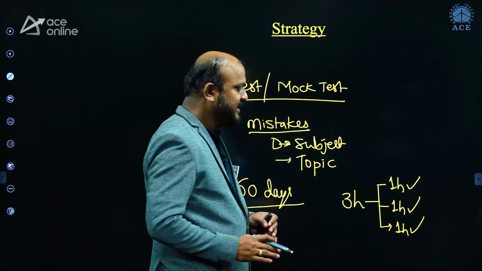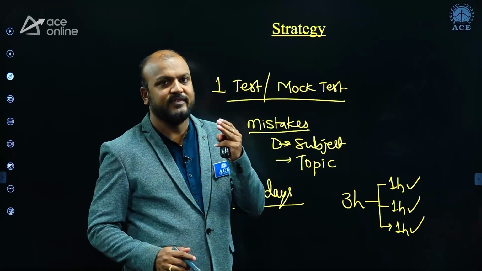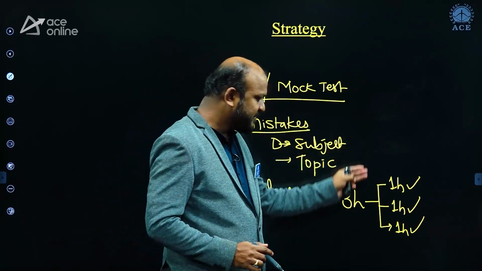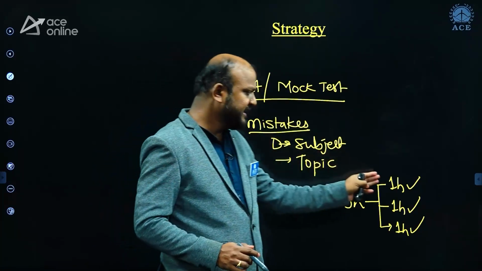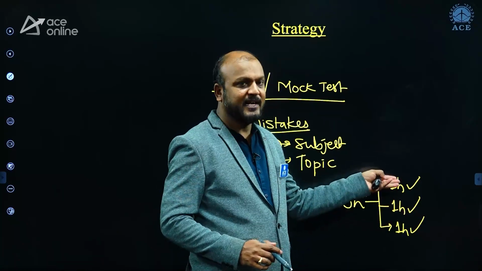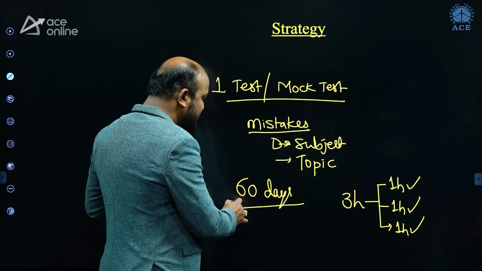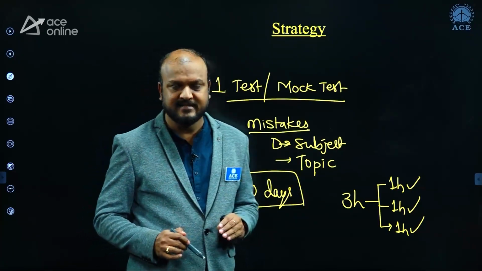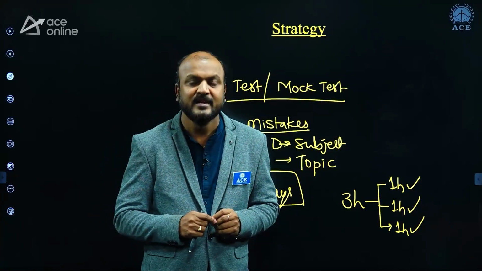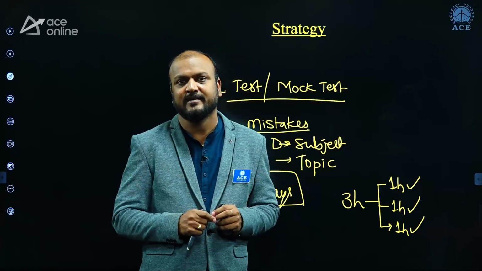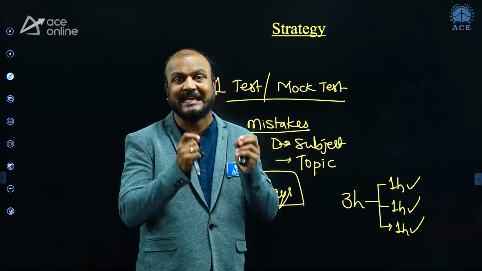I'm giving you roughly, you divide the time of 3 hours into 1 hour, 1 hour, 1 hour, and make 3 iterations of each paper. Do this practice every day when you are writing one mock test. Roughly it is 1 hour, 1 hour, 1 hour, or something like 1.5 hours, 45 minutes, 30 minutes; you can divide the time like this. I suggest you write 60 tests in 60 days, and that could definitely be helpful for cracking the GATE examination. And in this short duration of time, don't do any experiments; focus on question solving in a quicker and accurate way.